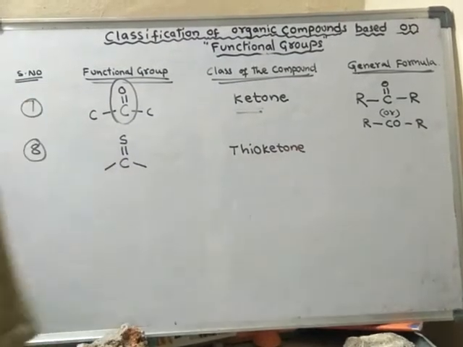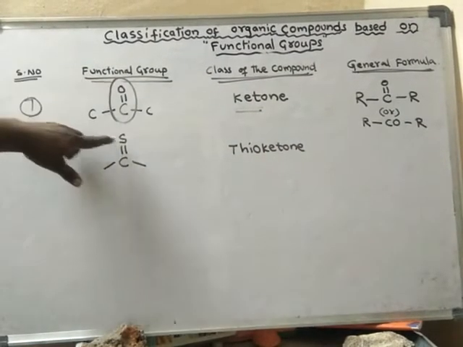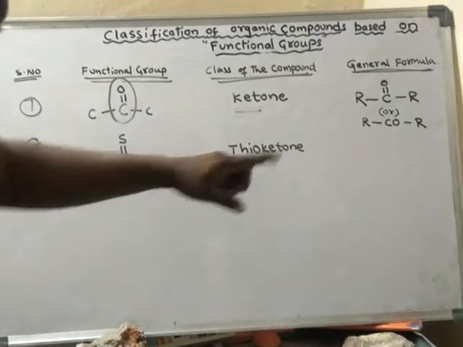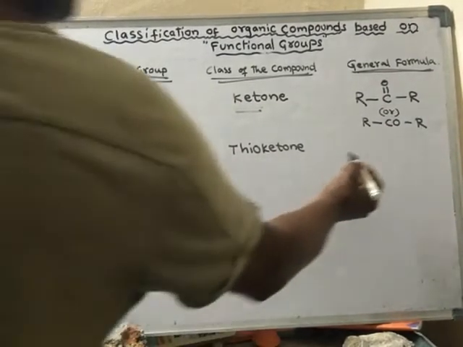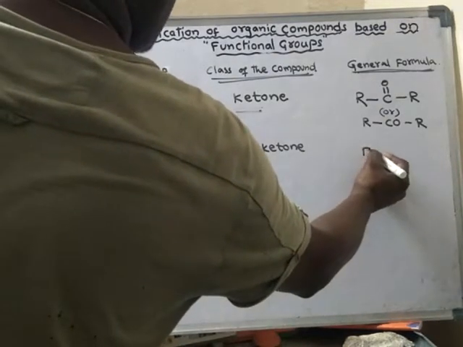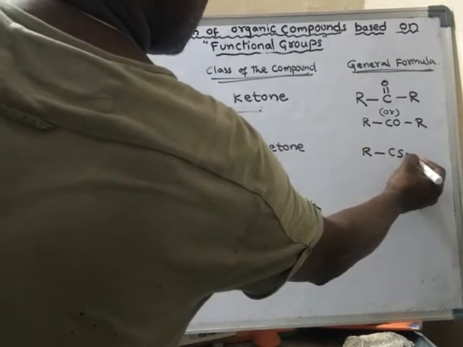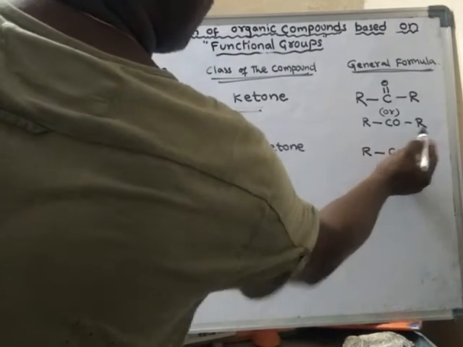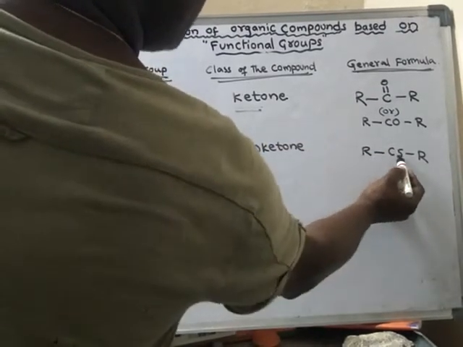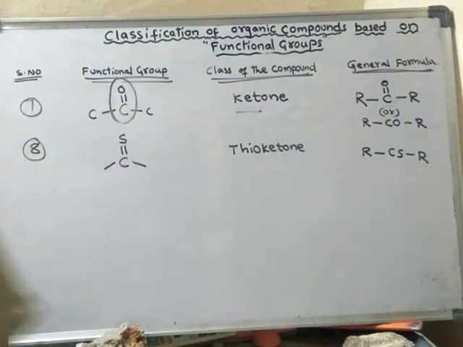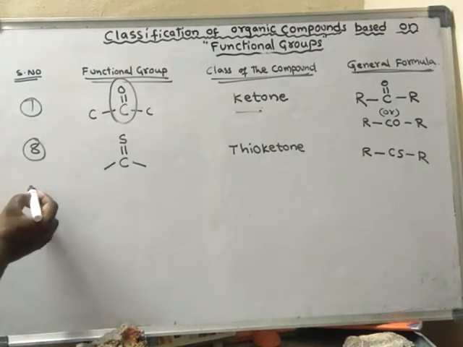Generally, instead of oxygen, if we write sulfur, then we use the word thio. So it is represented like this: RCSR. RCOR is for ketone, RCSR is for thioketone. Okay, next one.